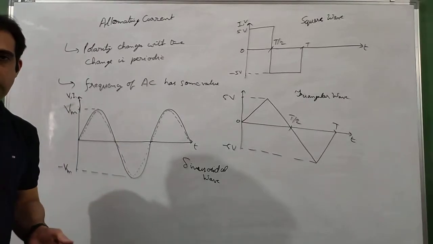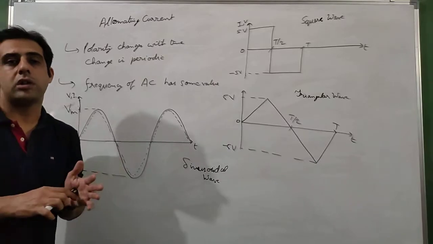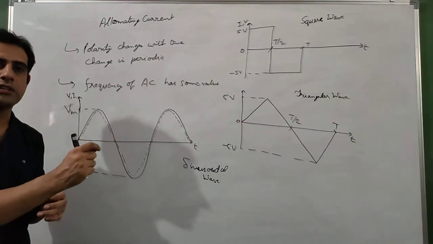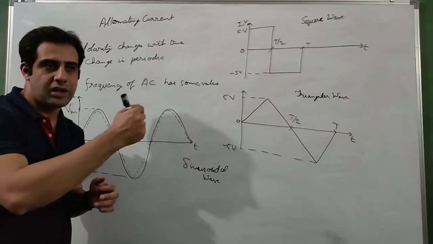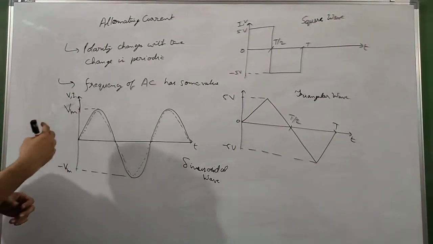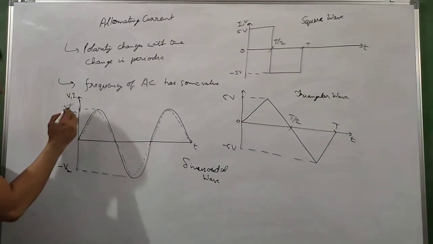So the actual current that is flowing is slightly lesser than the voltage, because V equals IR by Ohm's law. There will be some value of resistance, and because of that the current will not be exactly equal to voltage, it will be somewhat lesser, because the resistance will offer some loss in the form of heat. So that is why I am drawing I like this in dotted line.